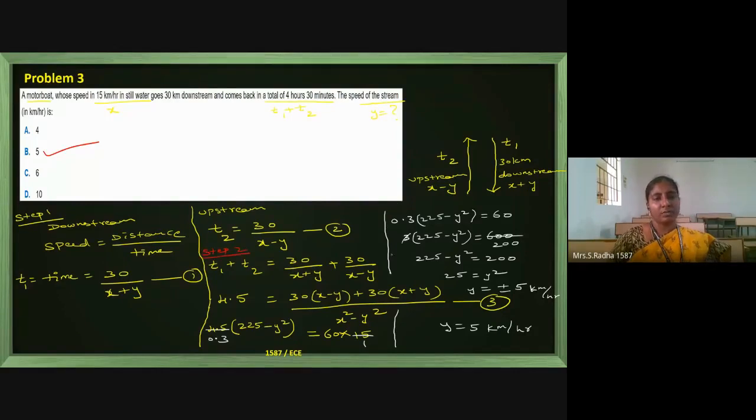Now this is step 2. In step 2 itself, I simplified and got the answer. I am going to the next problem.